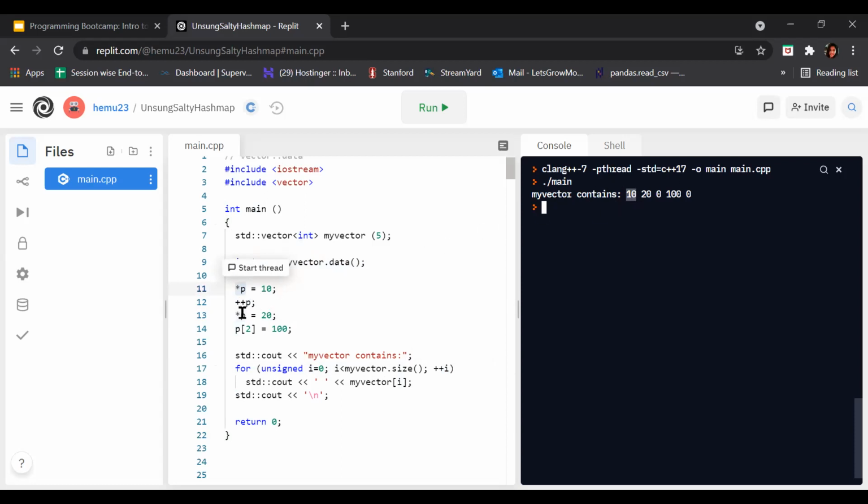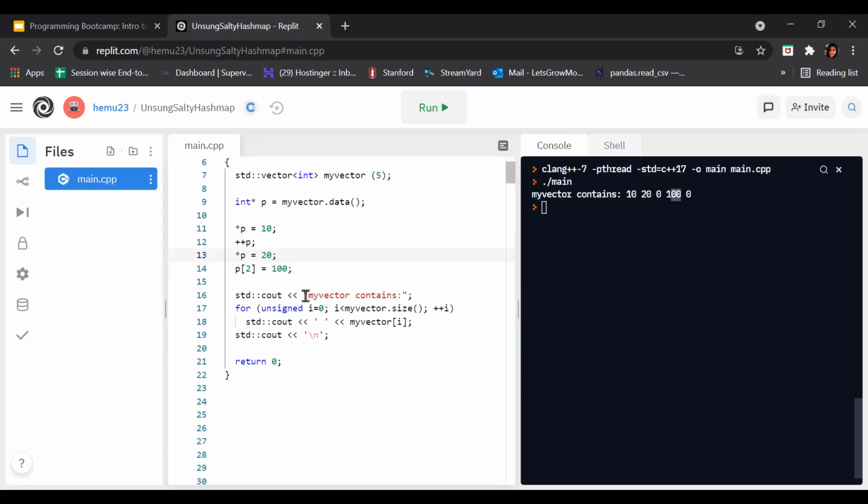After that it says plus plus p, we can say p plus plus means incremented by 1. So now this is pointing at this place. Now what is here? It is assigned as 20. See, this is assigned as 20 here. After that it says at index 2 assign equals to 100. Index 2 means 1, 2. Okay, this one is assigned 100. So 100 is assigned. As simple as that.